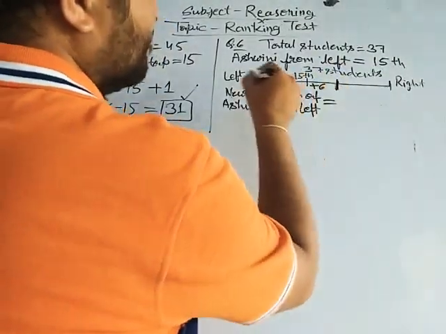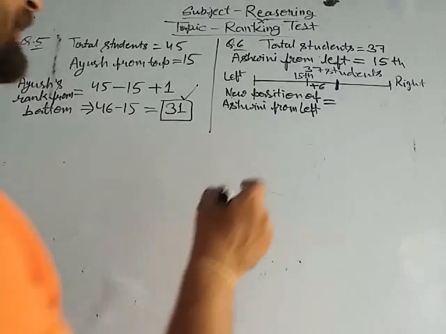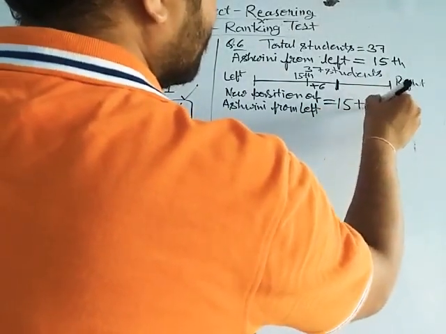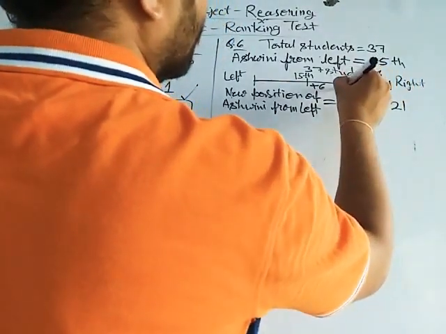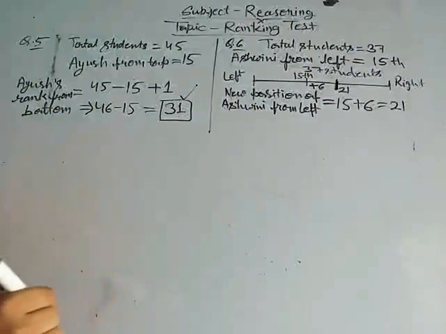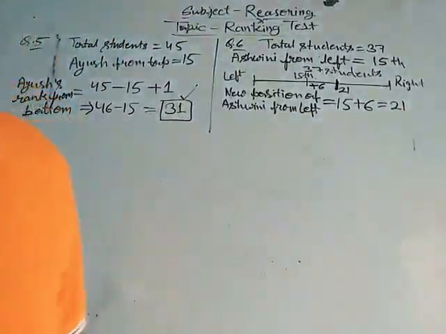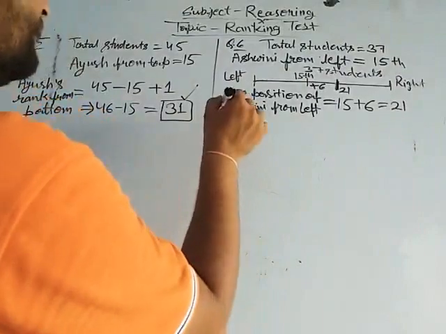Okay, left plus right, combination is left plus right. Then the position of Ashwini from left is 15, plus he is shifted 6 places towards the right. Now his position is 21. It is his position from left, and we have to determine the position of Ashwini from right.